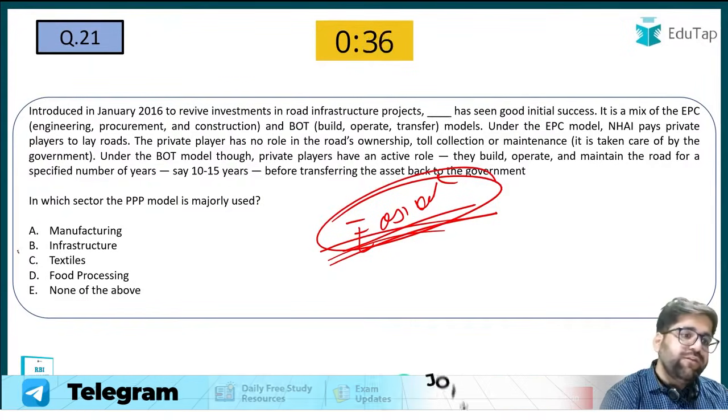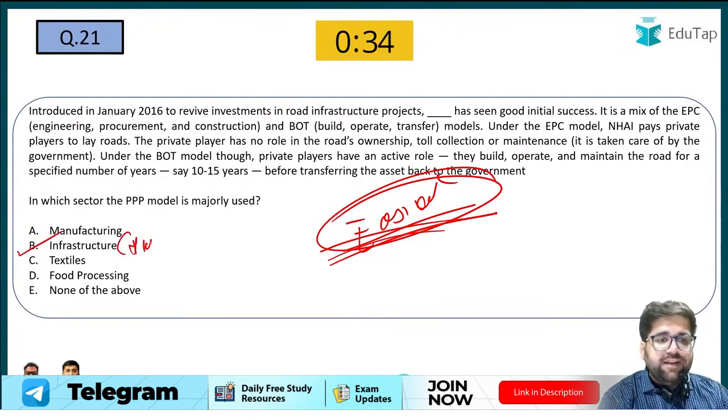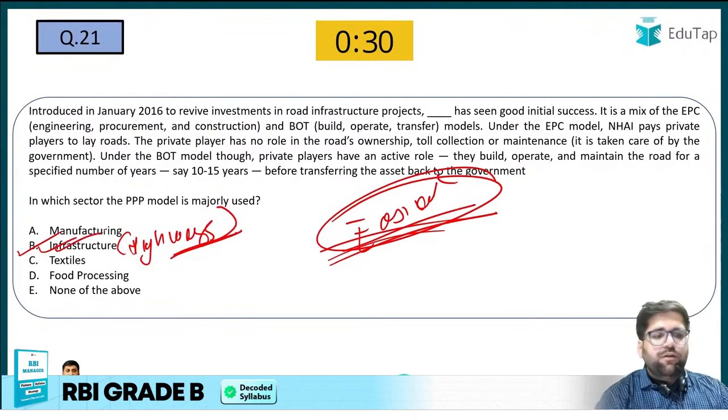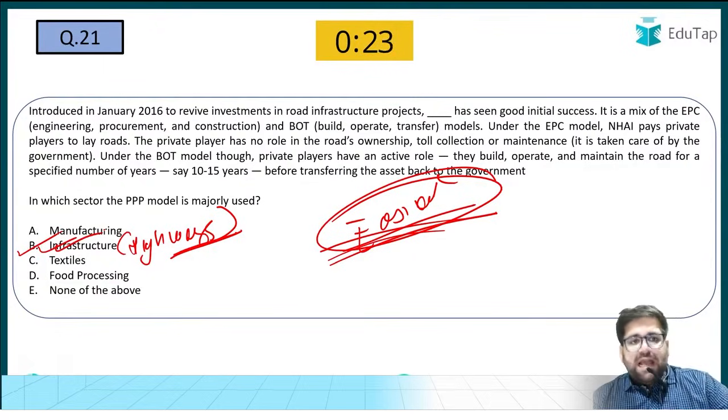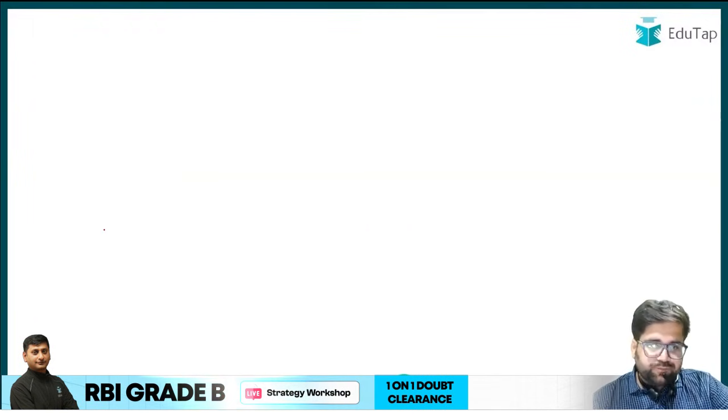Yes, the answer will be infrastructure, and if I write highways, then the answer will be 100% correct. You could have said manufacturing as well, but it has been used majorly under the infrastructure facilities for building different assets for the nation.